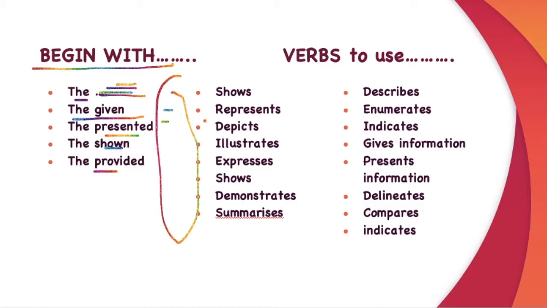So the given bar chart shows or represents, depicts, illustrates, expresses, demonstrates, summarizes. There can be a Z instead of the S, and both the spellings will be counted correctly. Describes, enumerates, indicates, gives information, presents information, delineates, compares. So these are the verbs that you can use to start off.